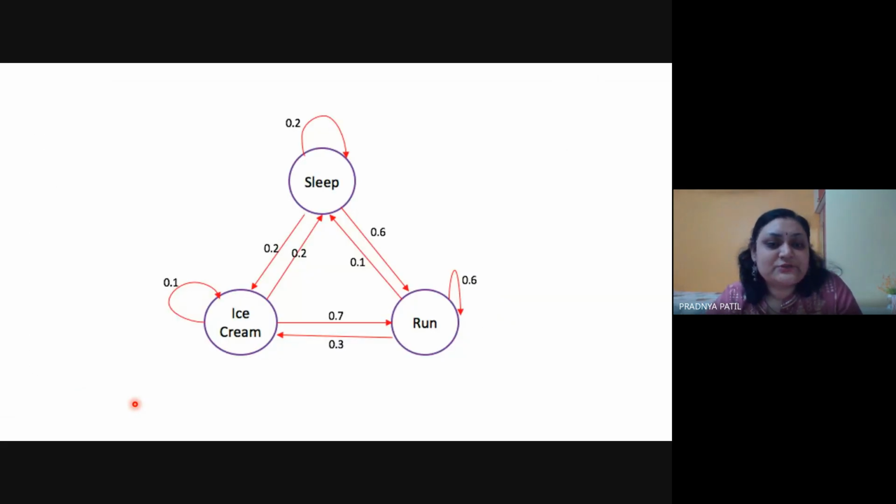And based on this, you will need to work upon the transition matrix. Are you solving this with me? Or shall I go ahead? Say something. Are you solving, or shall I go ahead? Unmute your mic and say something.